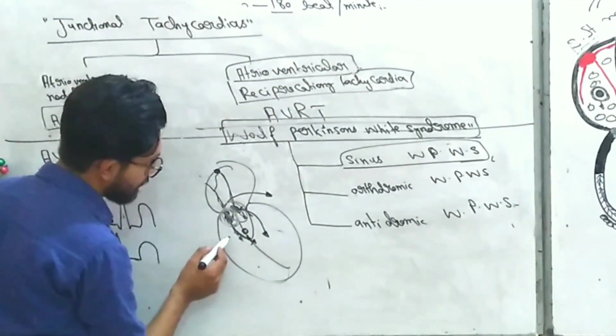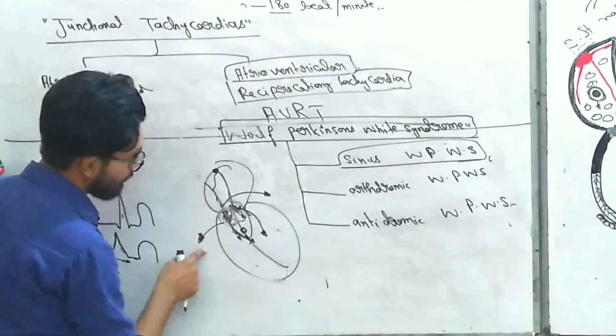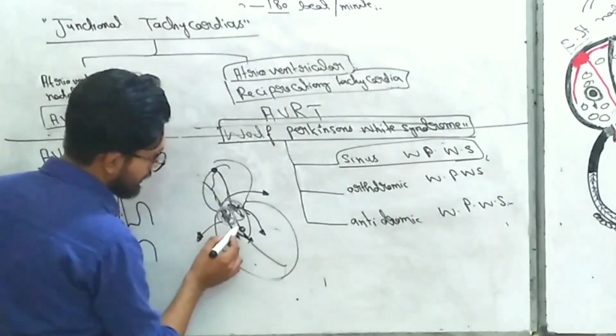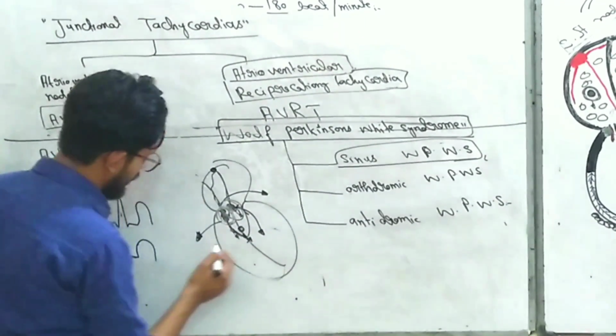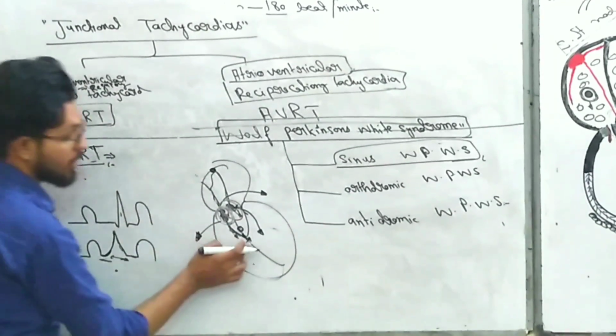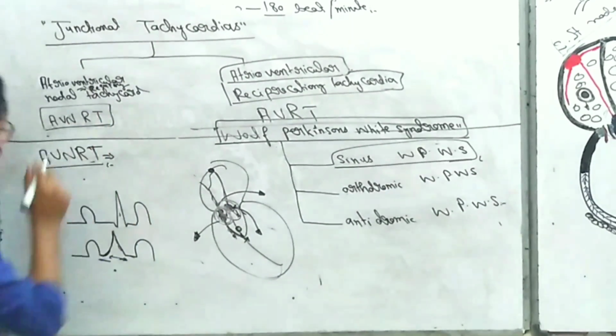The QRS complex formed through the accessory pathway is always widened, because if the Purkinje system depolarizes the ventricles, the QRS complex is always narrow because it is fast. It is the fastest pathway in the whole heart, right?